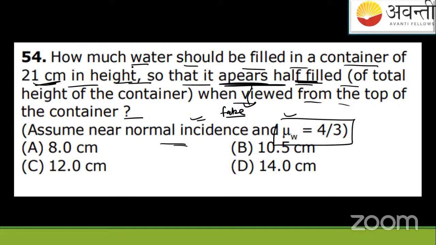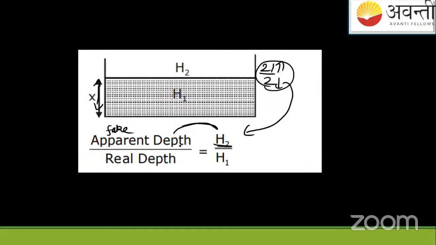Okay? So they're asking the amount of water filled, I mean the x height. What height of water should there be? Simple students. Right here 21/2. Below, I don't know the height of water which must be filled in this container, for that x. Write the refractive indexes. Mu of air, because we are seeing from above. Our eyes are here, in air, and water is inside.